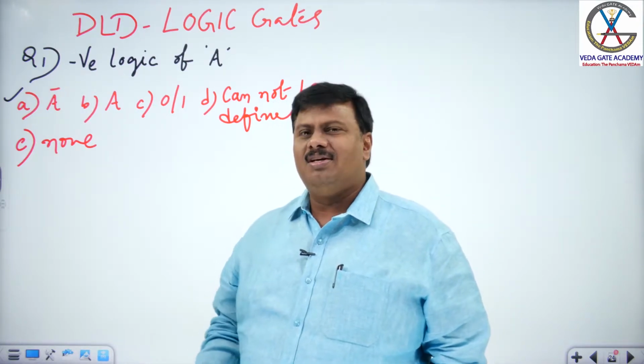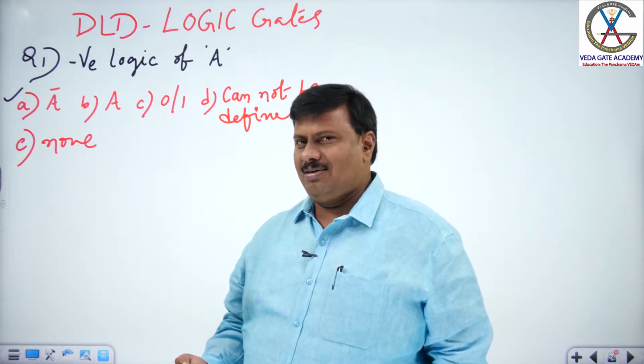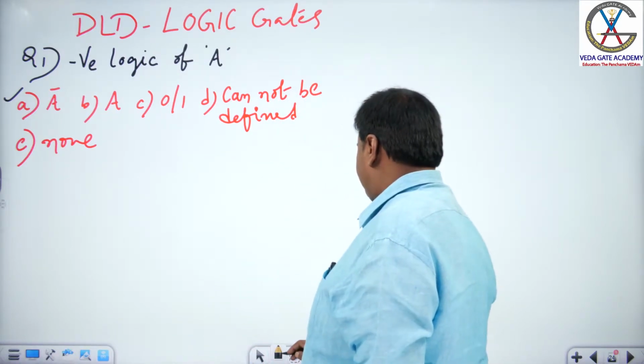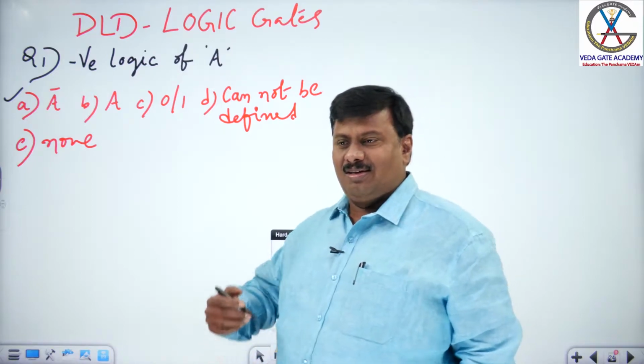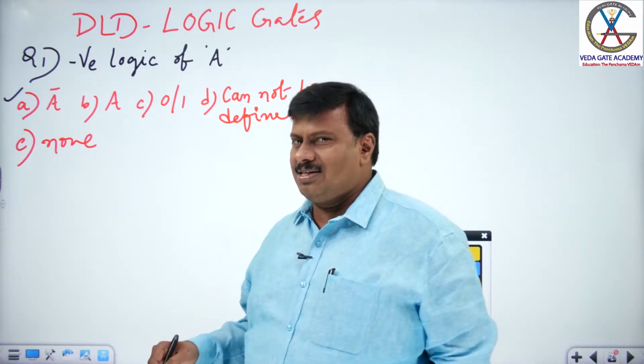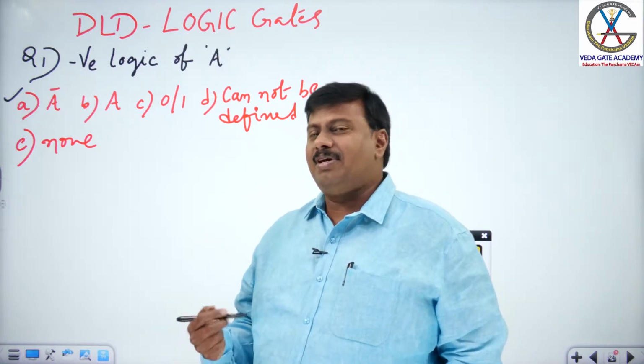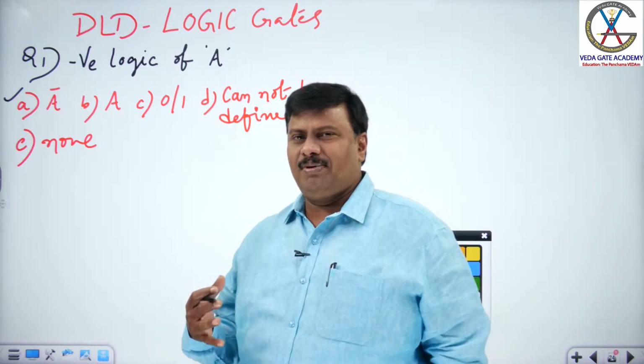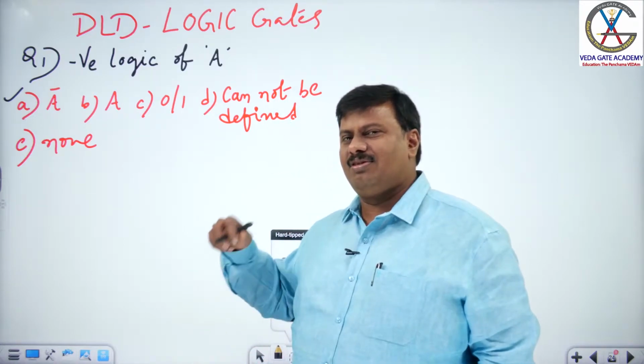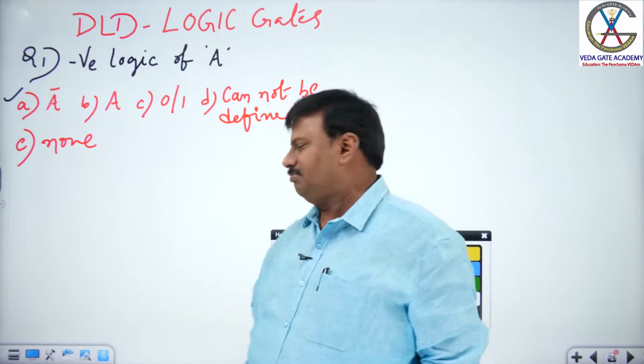Under what impression do students answer A bar? Let me explain, and whether the answer A bar is correct or not, let me take some time to explain. First, let me explain why 90% of people think the answer is A bar.